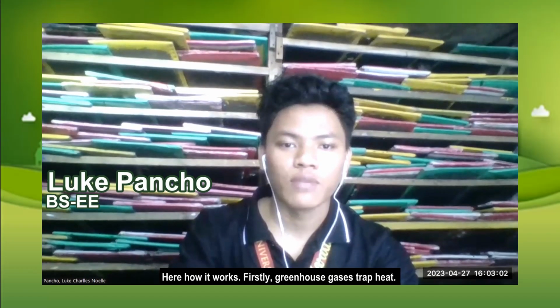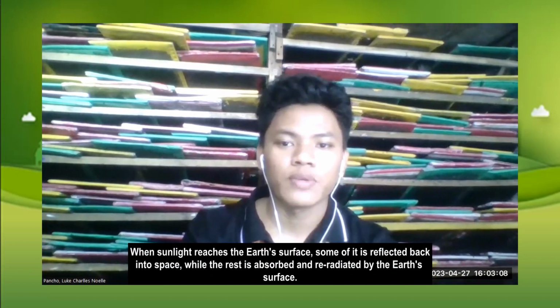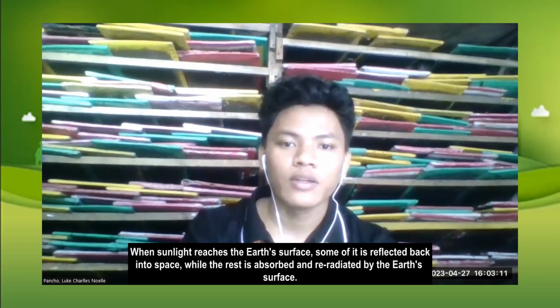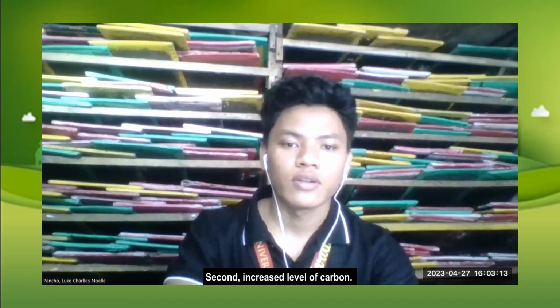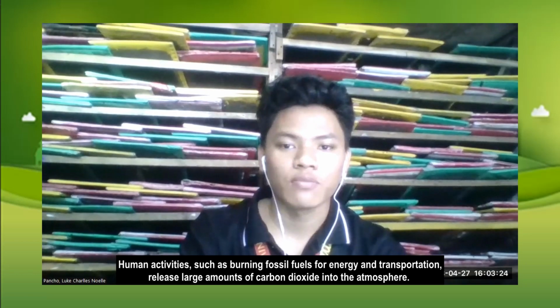So here's how it works. Number 1. Greenhouse gas is trapped. When the sunlight reaches the Earth's surface, some of it is reflected back into space, while the rest is absorbed and radiated by the Earth's surface. Number 2. Increased level of carbon dioxide. Human activities such as burning fossil fuels for energy and transportation release large amounts of carbon dioxide into the atmosphere.